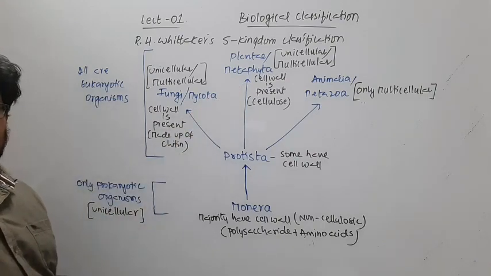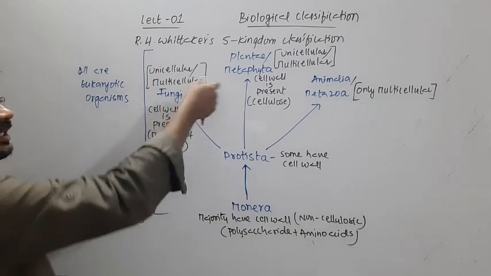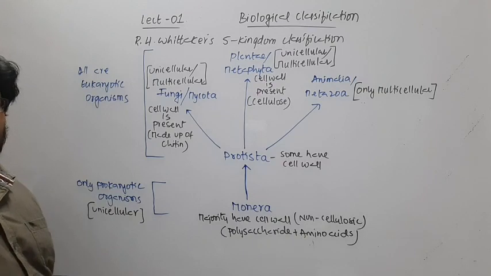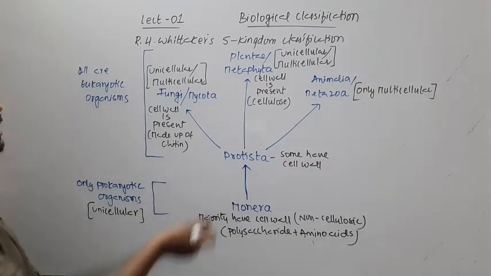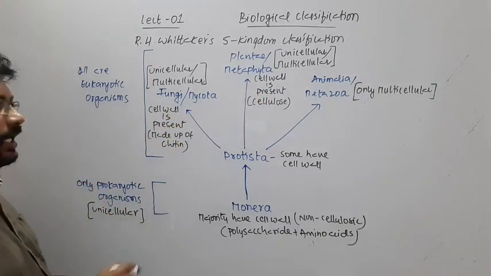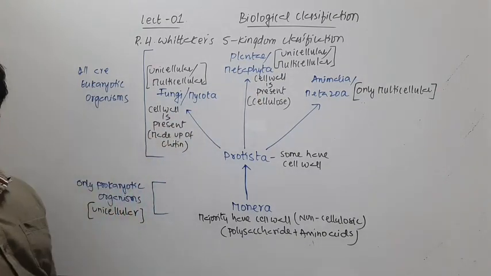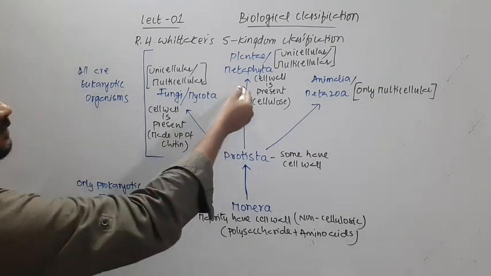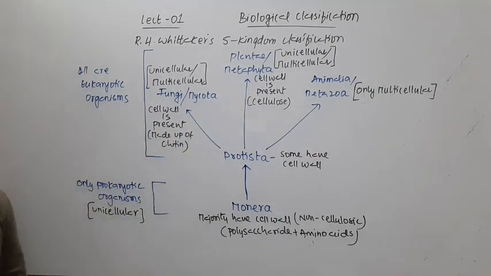Earlier classifiers included the fungi with the Plantae because of the presence of a cell wall. Later, when the composition was studied, the plants' cell wall was found to be made up of cellulose and the fungal cell wall of chitin. So they separated the fungi from the group Plantae.